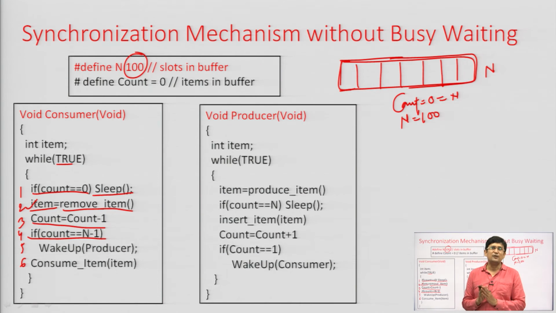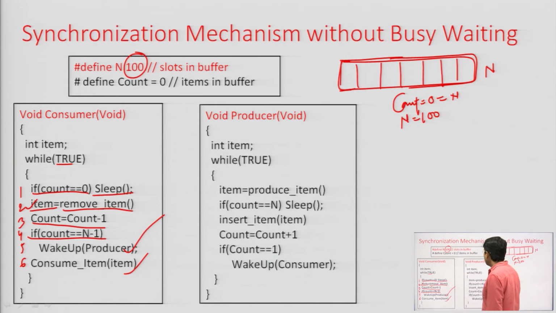So, the responsibility of the consumer process is, if one free slot is there in the queue, to wake up the producer process. So, wake up the producer in case the count is n minus 1. Finally, consume an item. Let us see the solution to the producer problem.